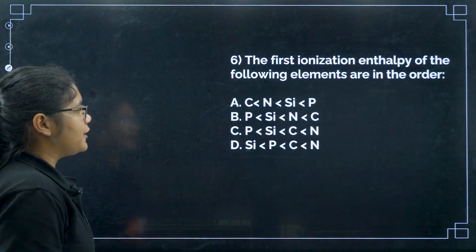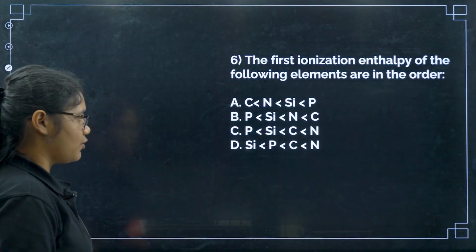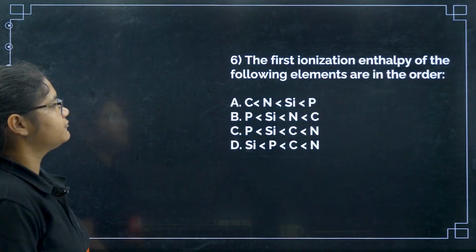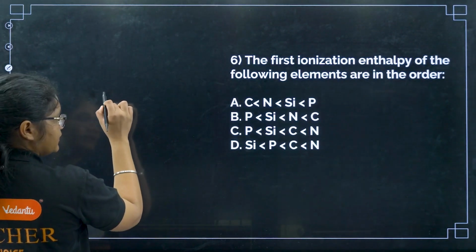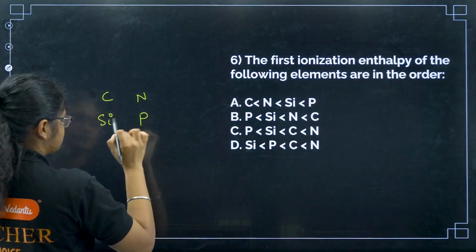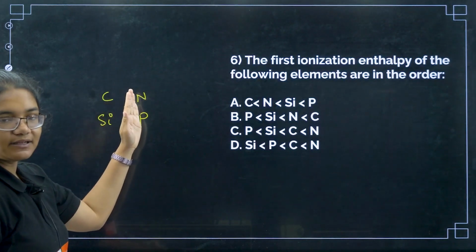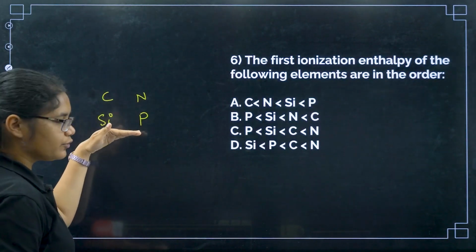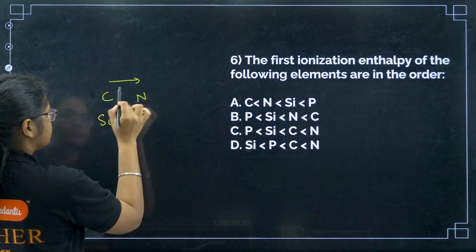Next, the first ionization enthalpy of the following elements are in the order of. Okay, the first ionization enthalpy. So what all elements are given to me? I have carbon, silicon, I am just writing, then I have nitrogen and phosphorus. Okay, so if you know, along the period the ionization increases, down the group ionization energy decreases, right? So I have to find in this order.